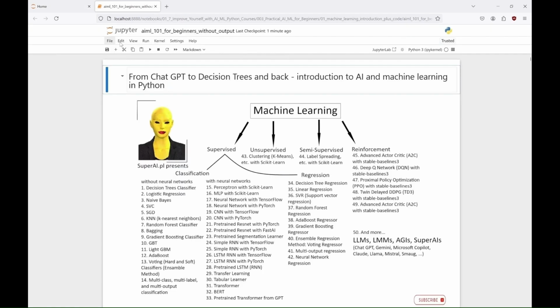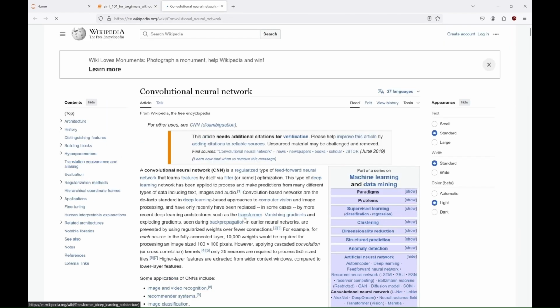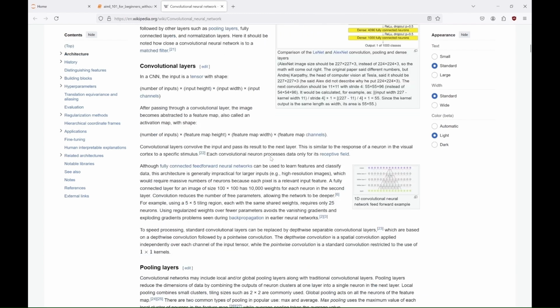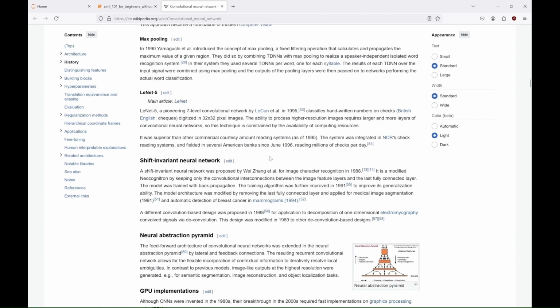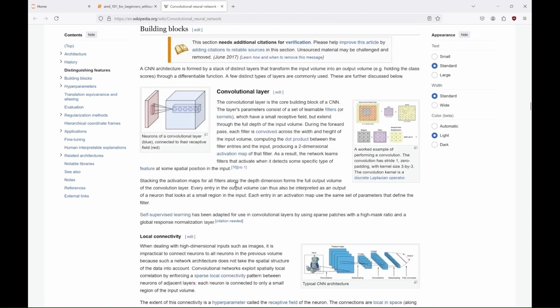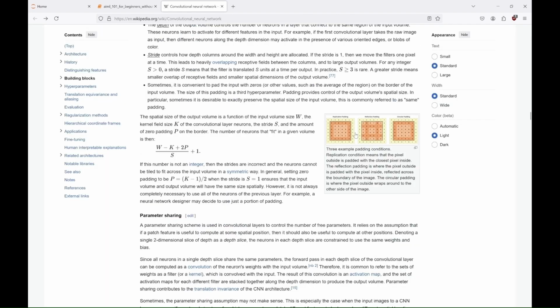Okay, so now, let's try using a CNN with TensorFlow in the environment we set up earlier. CNN means a convolutional neural network, which is a deep learning model designed for processing visual data, such as images and videos. CNNs mimic the human visual system structure, using layers to automatically extract features from input images, starting from simple patterns like edges to more complex shapes and objects.